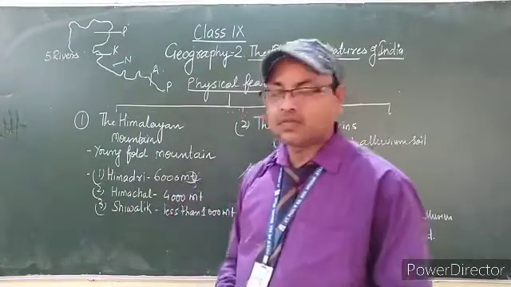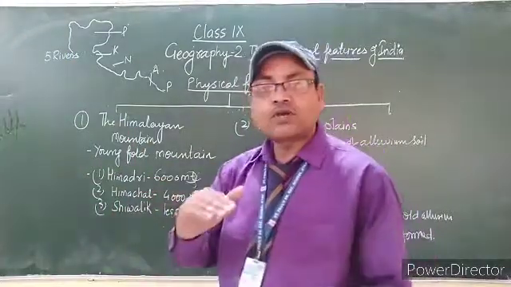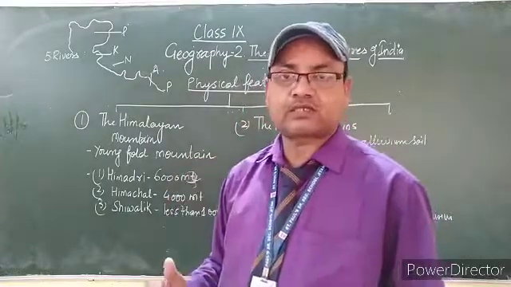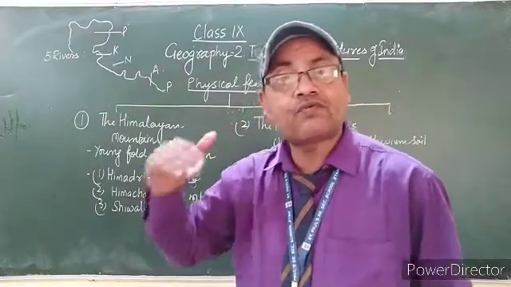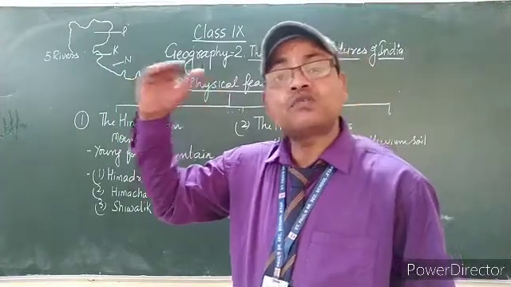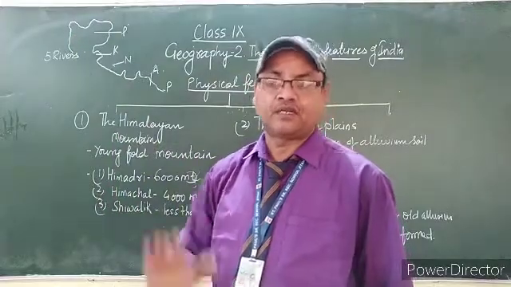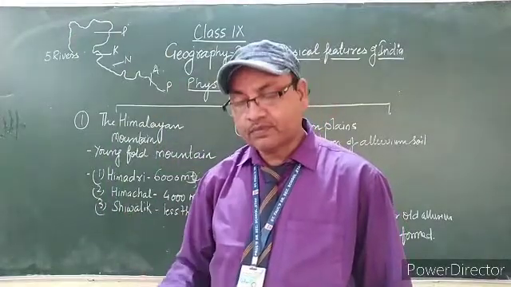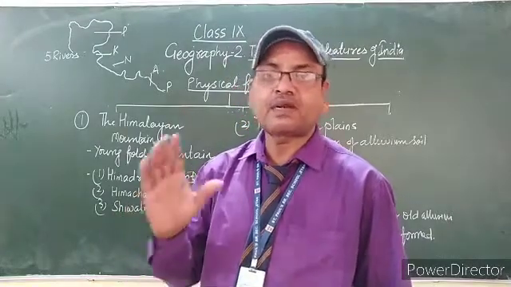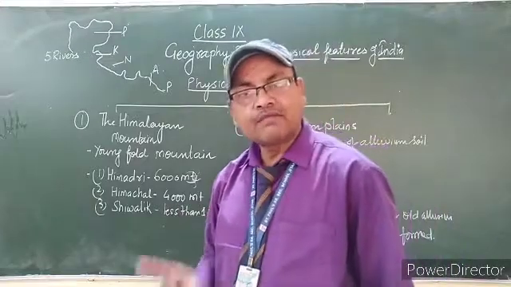The next part of Himalaya according to height is Himachal. If the ranges of Himalayas are up to approximately 4,500 meters from the bottom, this part is called Himachal range.